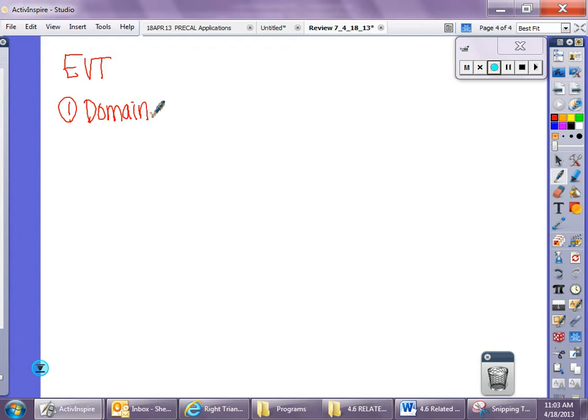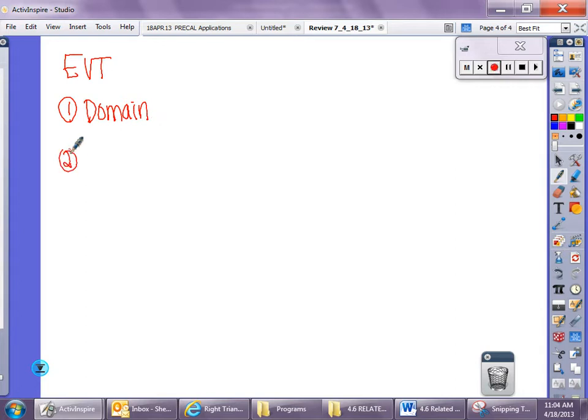If your domain has endpoints, because maybe the function is a semicircle, and the semicircle starts at a point, loops around, ends at a point. I'm not going to tell you the domain of a semicircle. You're going to have to figure that out for yourself. Therefore, it has closed endpoints. So we always check the domain. Other reasons why: you want to make sure you know if there's any discontinuity, we're going to cut that out of our sign chart. We're going to X those numbers out. So that's the first thing.